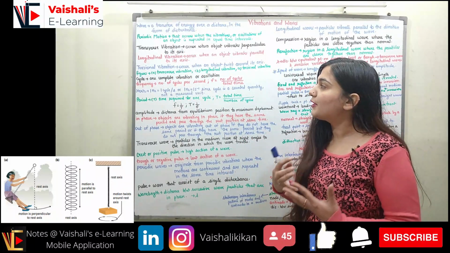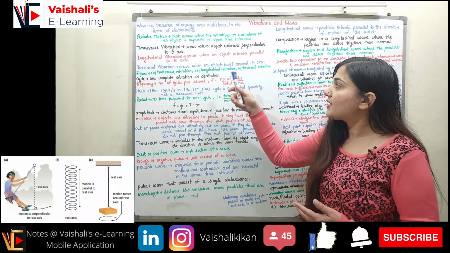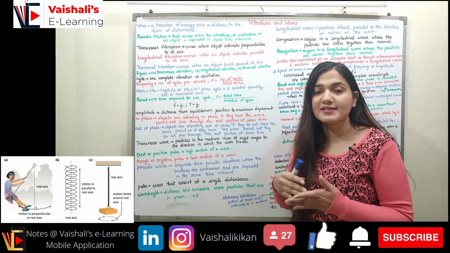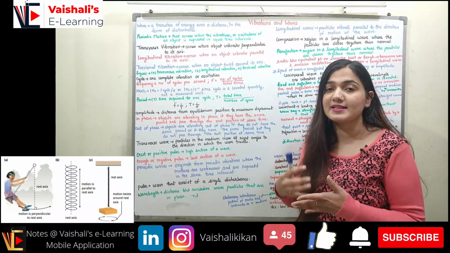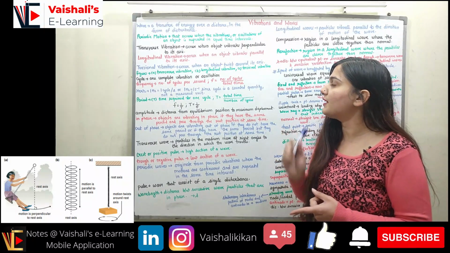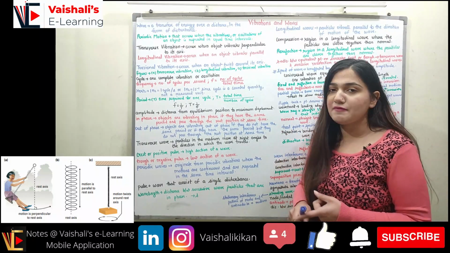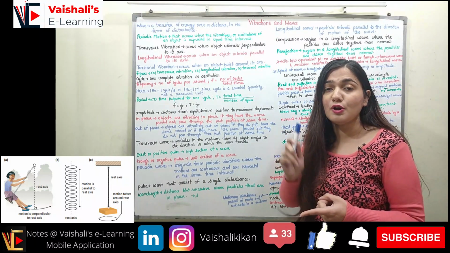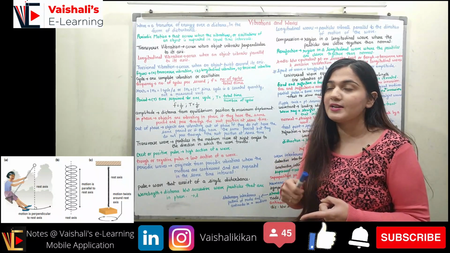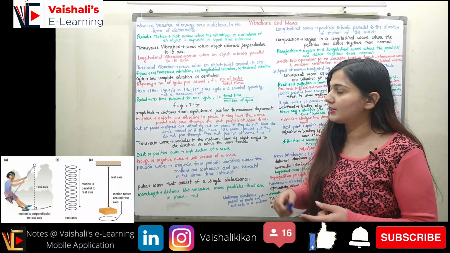Then there comes the torsional vibration, which occurs when the object will twist around its axis. We have an axis, the object is twisting around its axis. So you can see the figure. In the figure we have the transverse motion, we have the longitudinal motion, and we have the torsional vibration. So transverse vibration, you can see, is different from the torsional vibration as well as the longitudinal vibration.